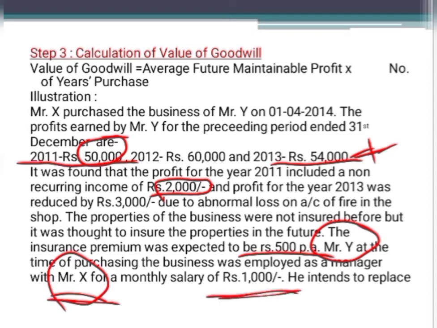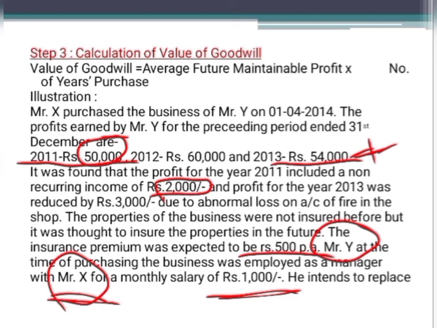Again, till now he was not getting any salary because he was the owner of the business, but in the future he should be paid 1,000 rupees as the salary. Again, this is the expense which is likely to be incurred in the future, so in which step are you going to consider it? It should be taken into consideration in the second step, that is while calculating the future maintainable profit. 1,000 per month means 1,000 into 12, 12,000.